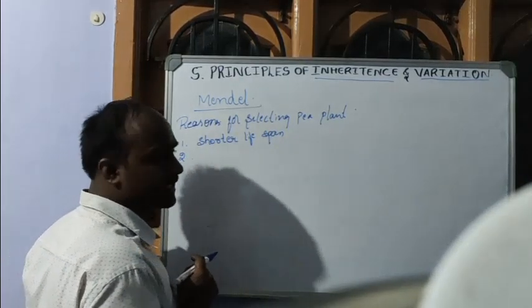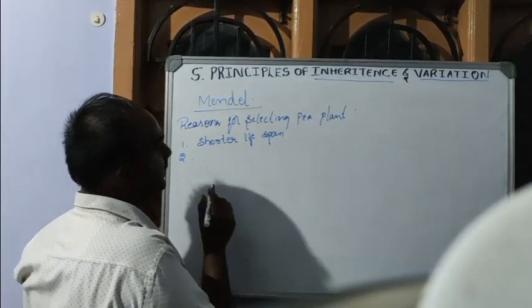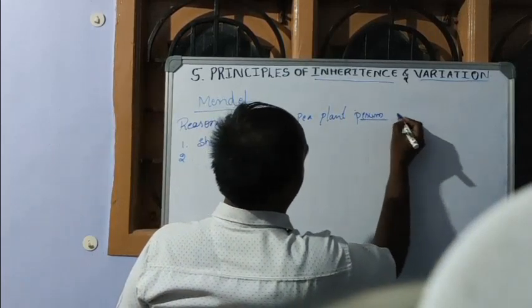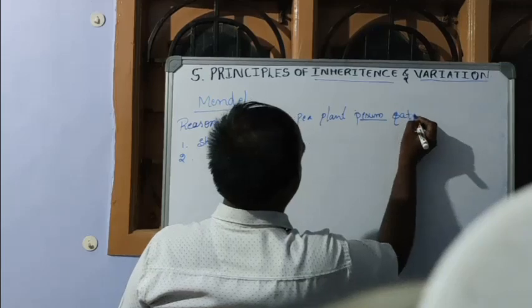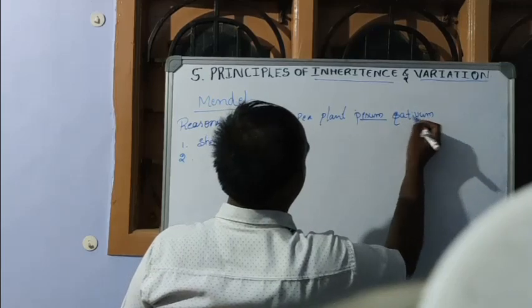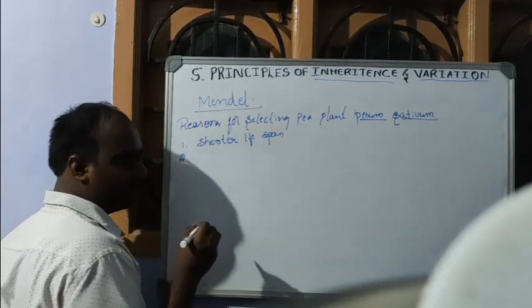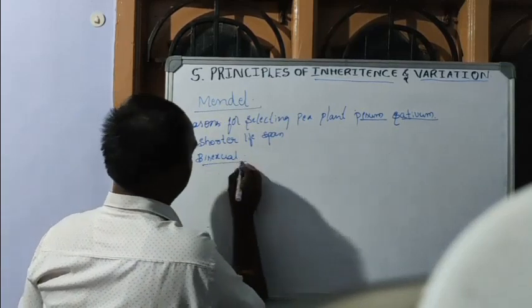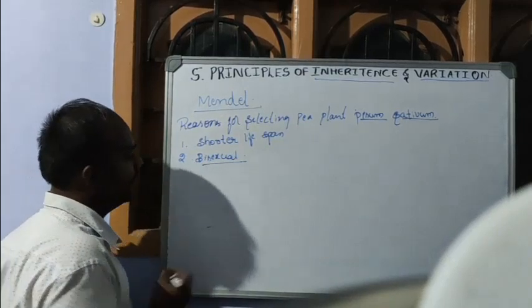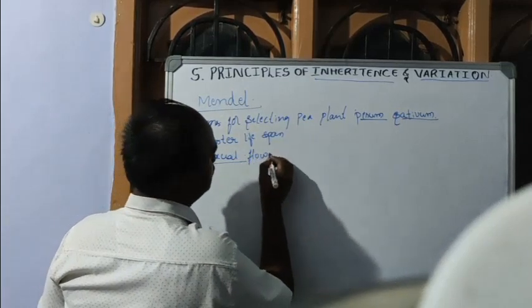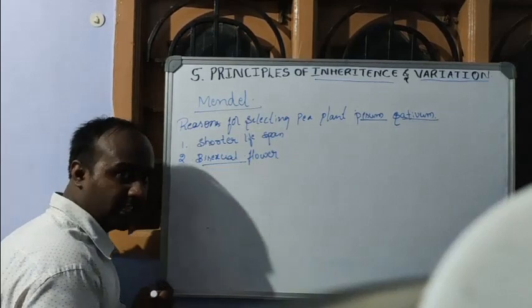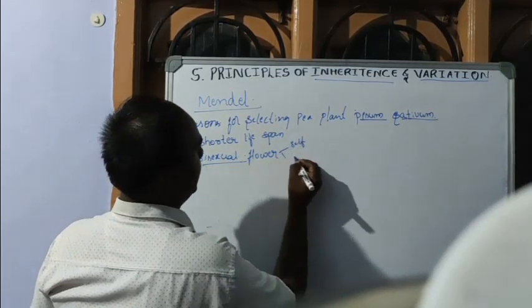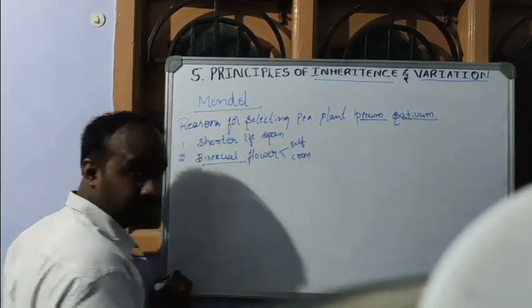This pea plant's scientific name is Pisum sativum. The pea plant has a bisexual flower, so it undergoes both self and cross pollination.